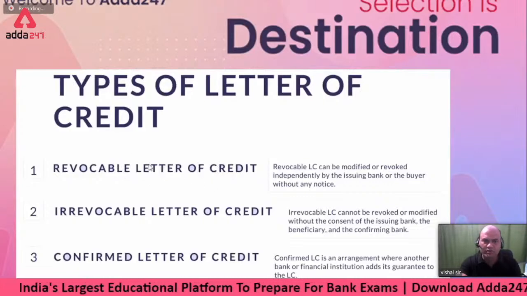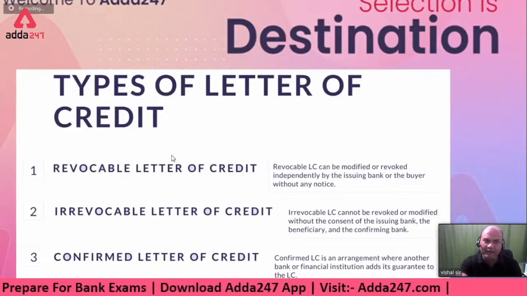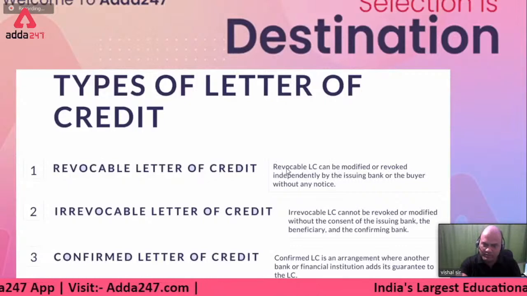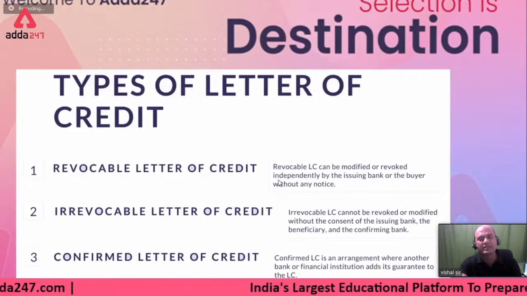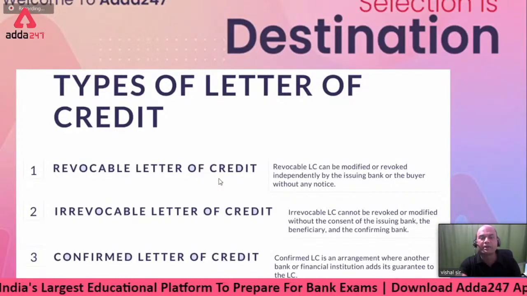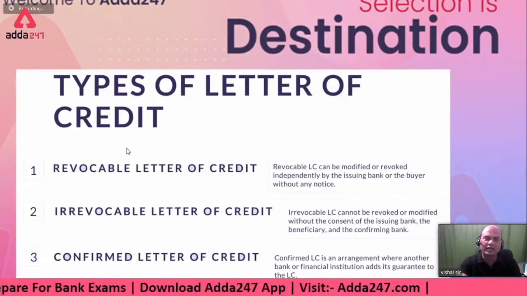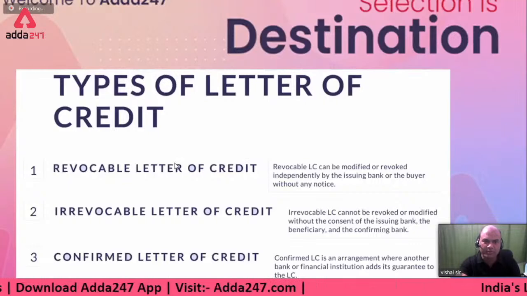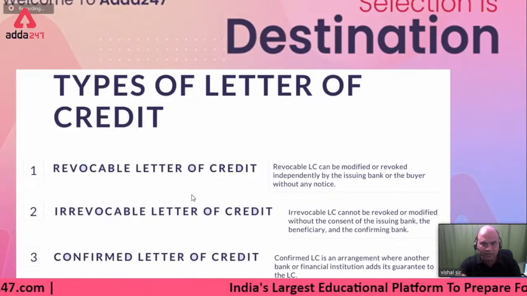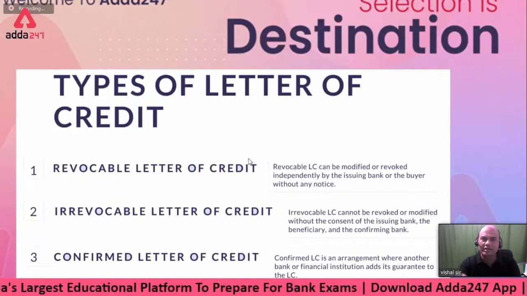See here, LC is issued by whom? The issuing bank. On the request of whom? The applicant. Now, what does revocable mean? It is issued and received by the beneficiary. So what does the beneficiary do? Once he receives the LC, based on that LC, he will prepare the goods and ship the goods. Now, imagine the logic that the LC is received, he prepares the goods, but he didn't send them. The goods are lying in his shop, but he has to send them. Then he receives a message from the issuing bank that the LC is cancelled now.